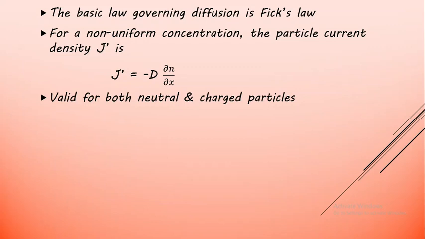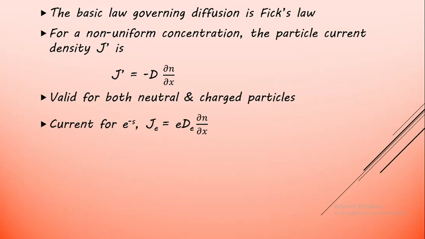In semiconductors, both holes and electrons are the charge carriers, and as these are charged, the particle current density J dash also carries an electric current. The electron is a negatively charged particle, and the hole is a positively charged particle. By using this particle current density, we can obtain the electrical current just by multiplying by the charge of the carrier.